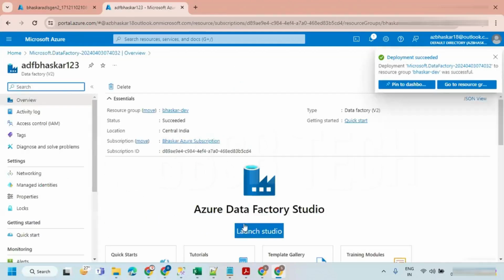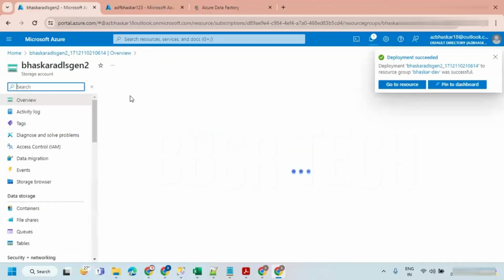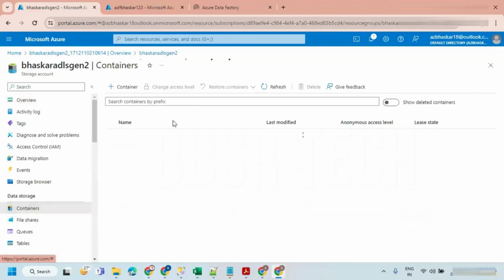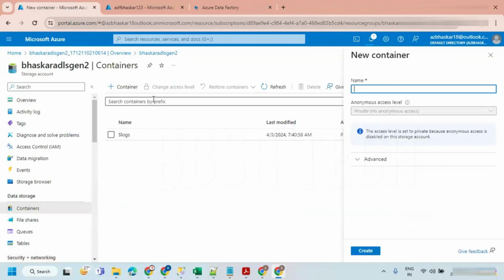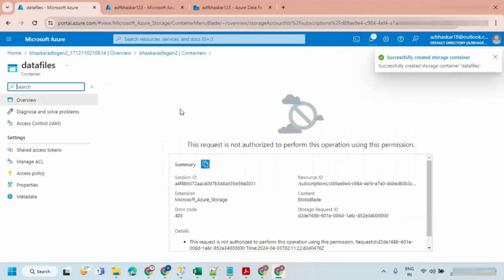Let's go to resource. Launch a data factory studio. The storage account is also created. Containers, plus container. Let me say input. No, data files is the data container. So let's go inside this.